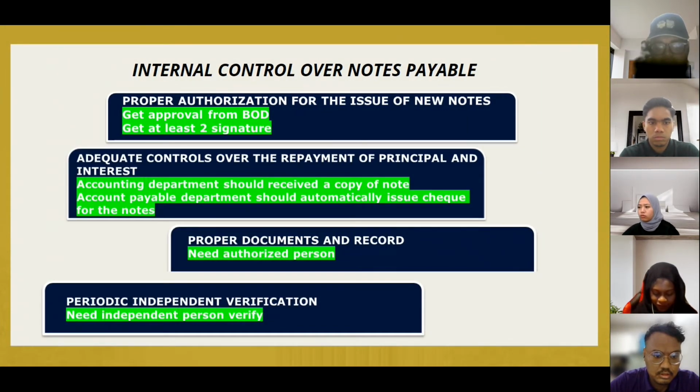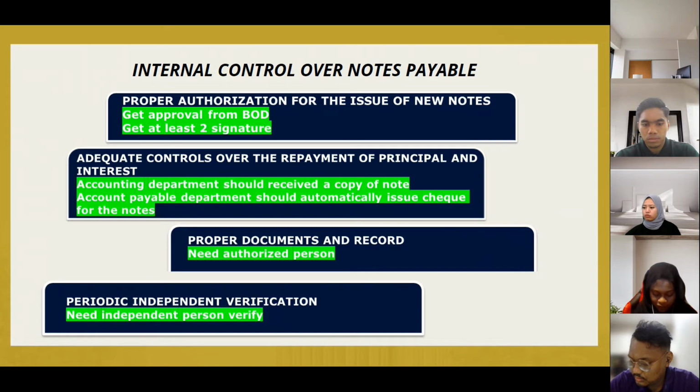Okay, for internal control, there are four internal controls over notes payable, which are proper authorization for the issue of new notes, adequate control over the repayment of principal and interest, proper documents and records, and the last one is periodic documents and records.